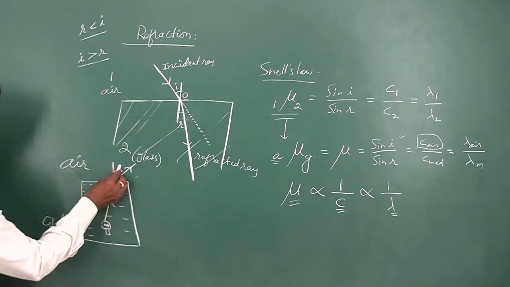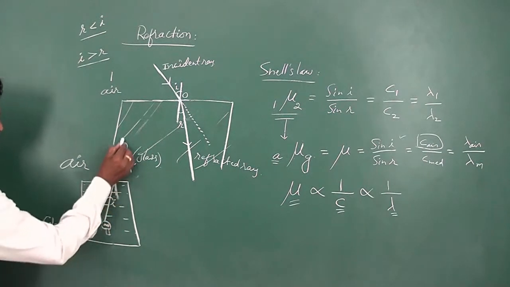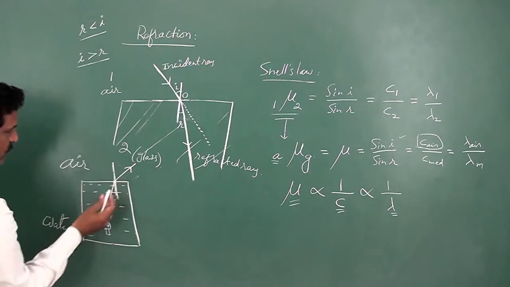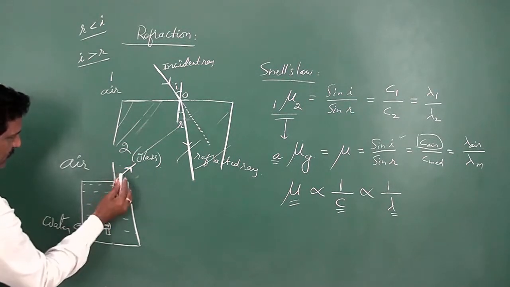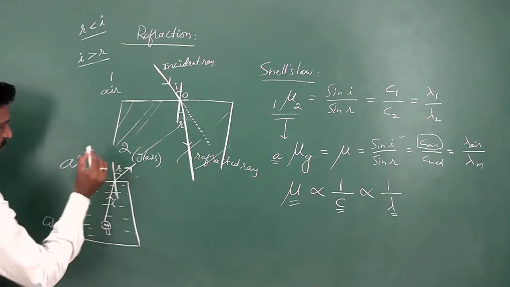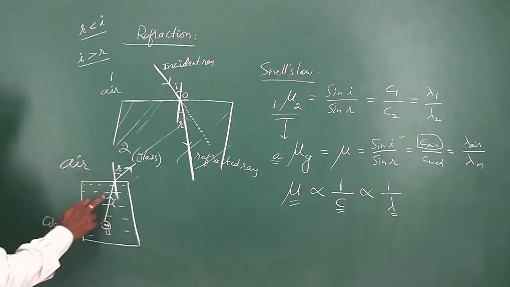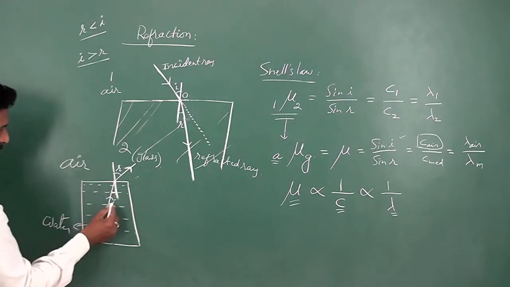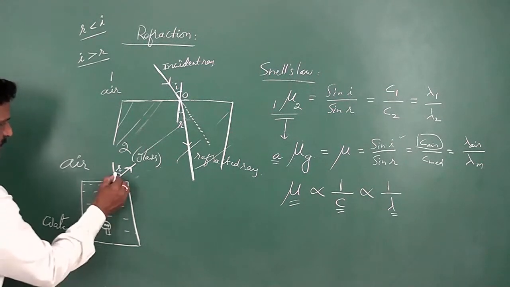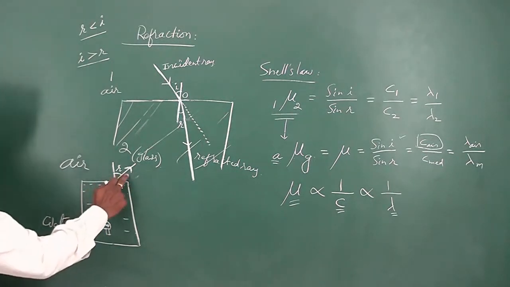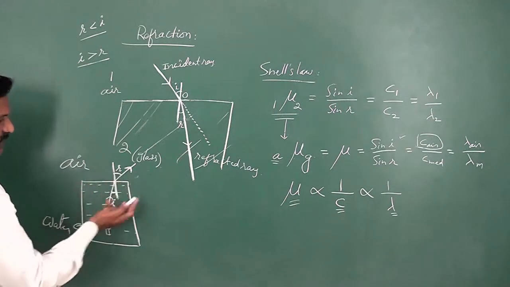It has to go straight like this. Instead of that, it is bending like this. So here this light ray bends away from the normal. So this is the angle of refraction here. This is the angle of incidence. And this is the angle of refraction. So here the refracted ray bends away from the normal.